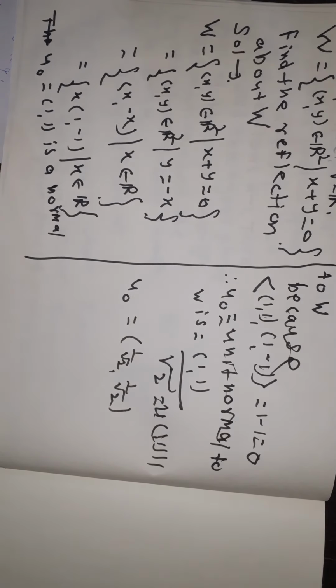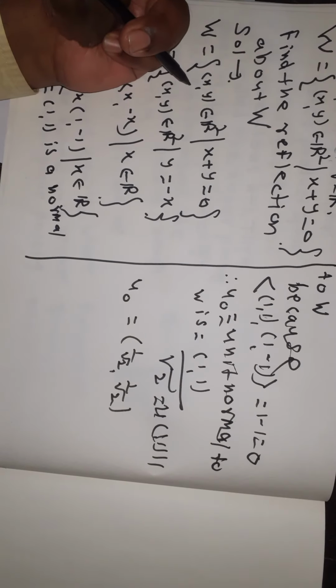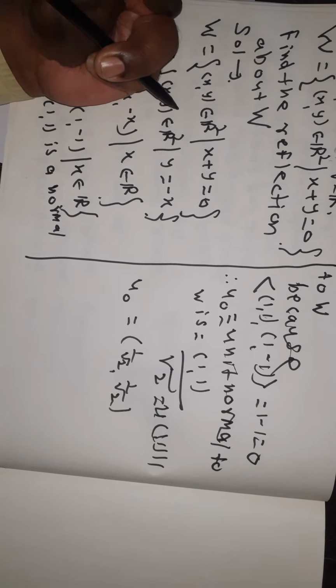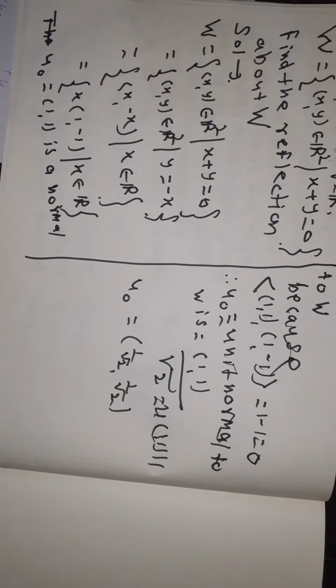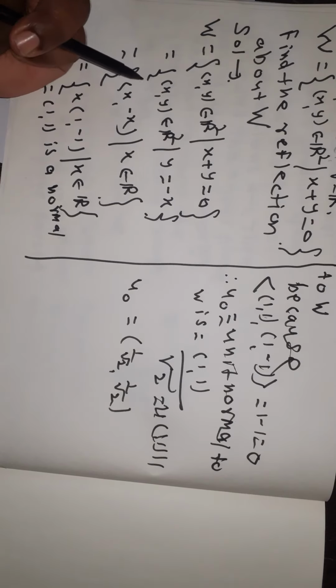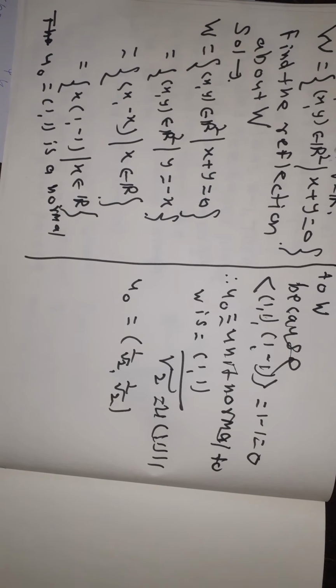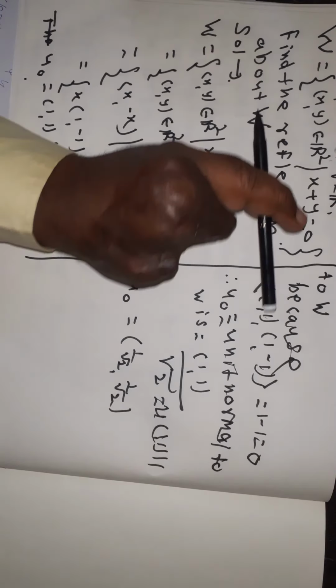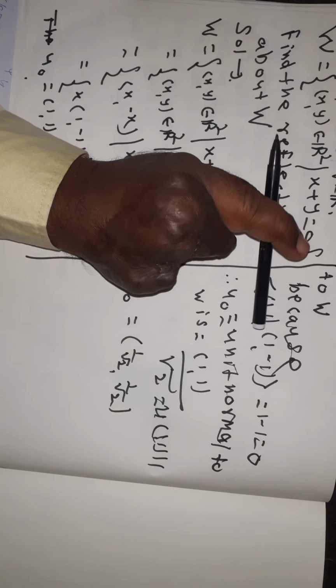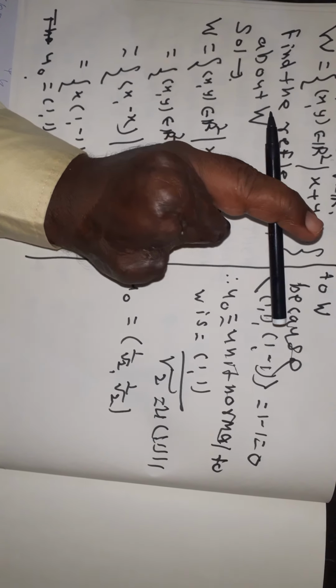So see here, W is the set of elements (x, y) belonging to R2 so that x plus y is equal to 0. It is the set of elements (x, y) belonging to R2 so that y is equal to minus x. It is the set of the elements (x, minus x), x belongs to R, the set of x times (1, minus 1), x belongs to R. Therefore u0 is equal to (1, 1), a normal to W, because the inner product of (1, 1) and (1, minus 1) is equal to 0.